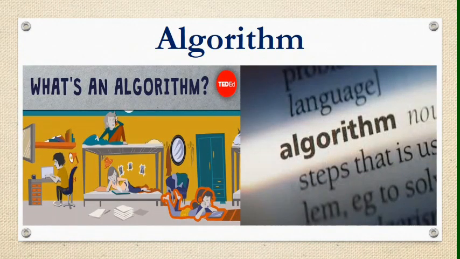Algorithm. You do many tasks in a day. Everyone does some task, from getting up in the morning to sleeping again at night. All tasks are performed in steps. For example, you get up from bed in the morning, brush your teeth, take a bath, have breakfast and go to school by school bus.